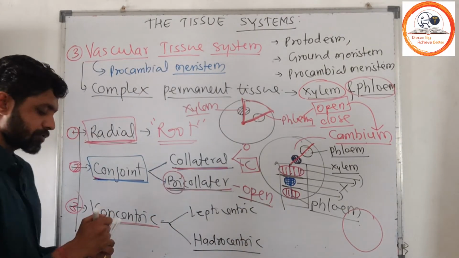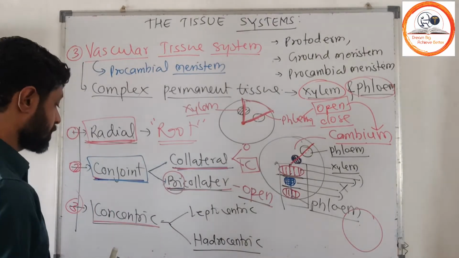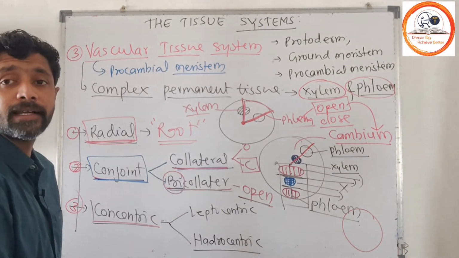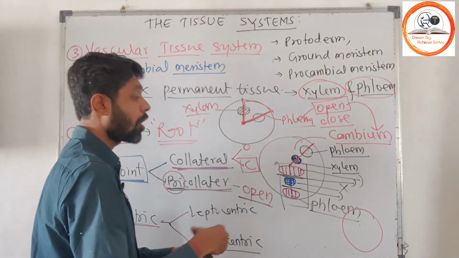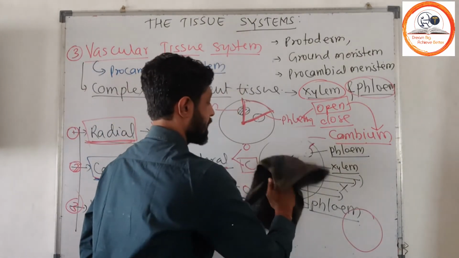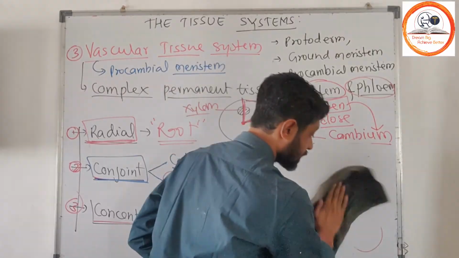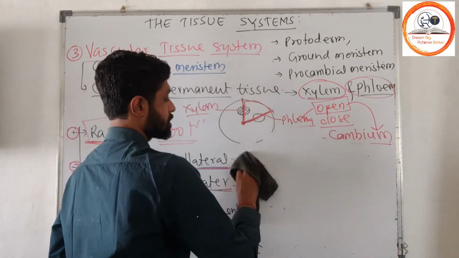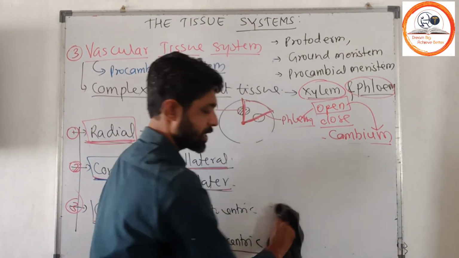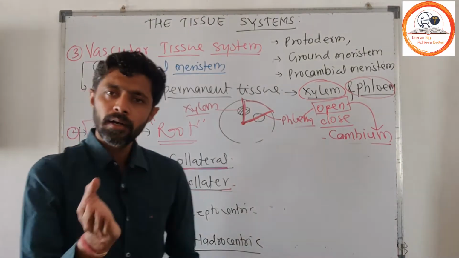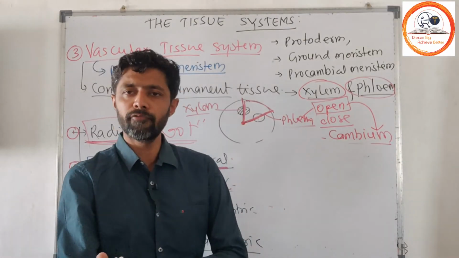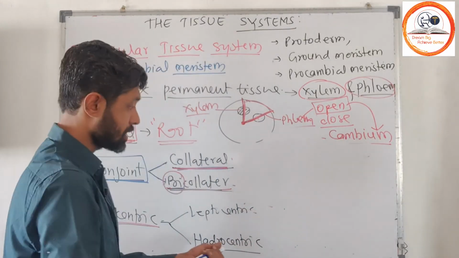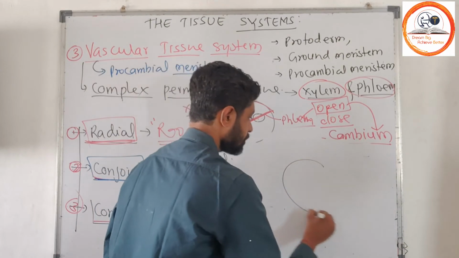And now the last one, that is the concentric vascular bundle. Concentric means common center. Xylem and phloem will have a common center. It means either xylem or phloem will completely enclose the other one. Xylem will completely enclose the phloem, or vice versa, phloem will completely enclose the xylem. So we consider there are two types.